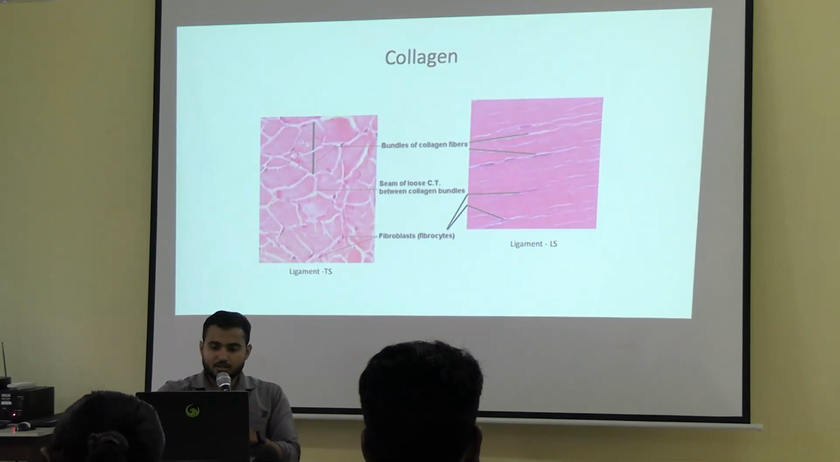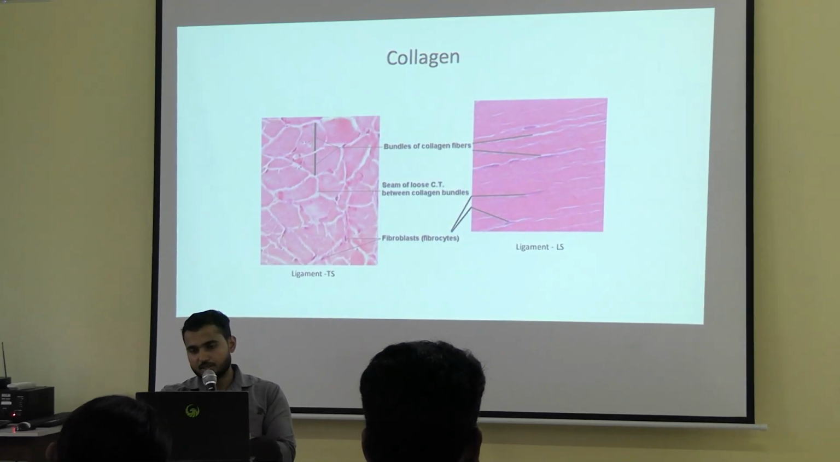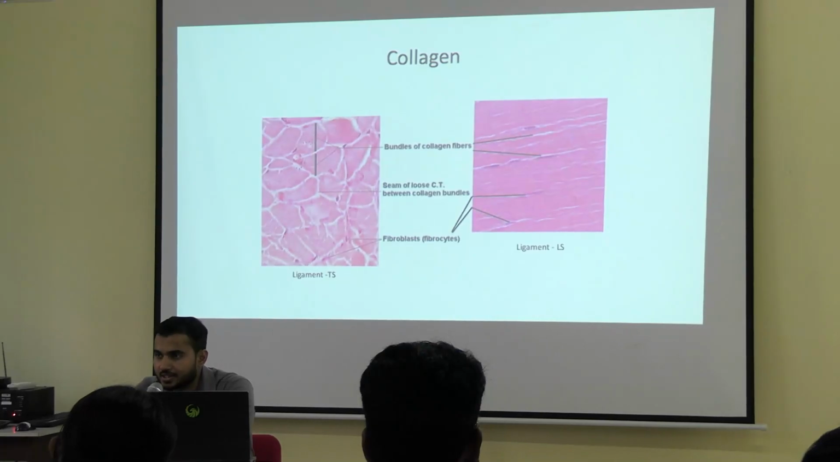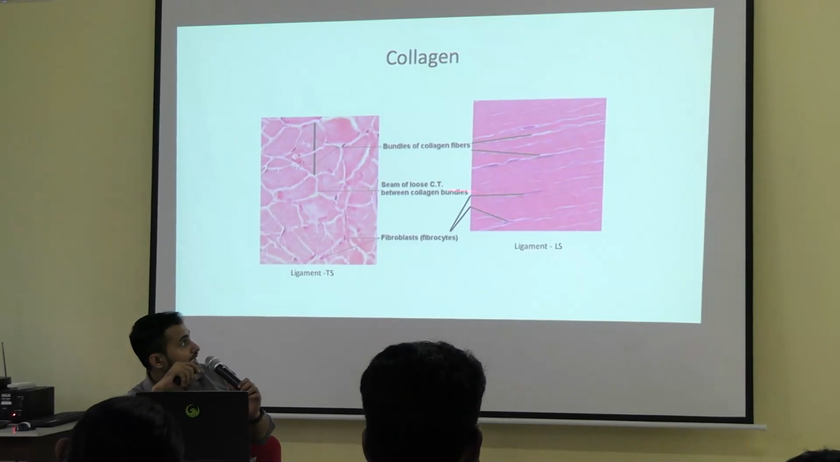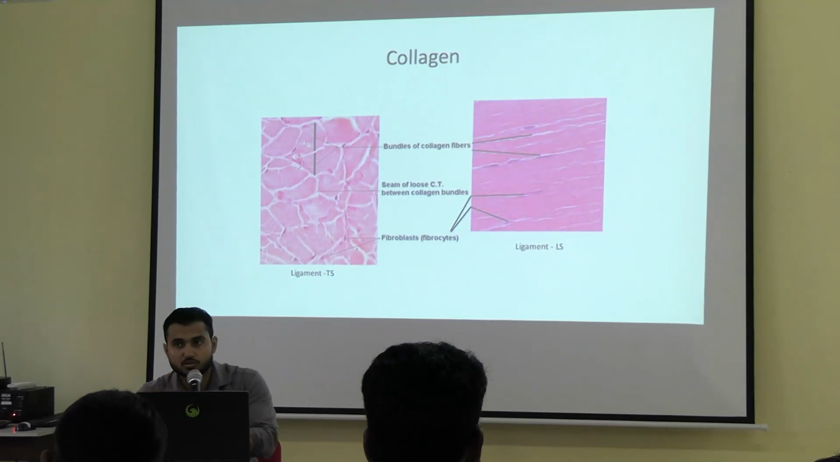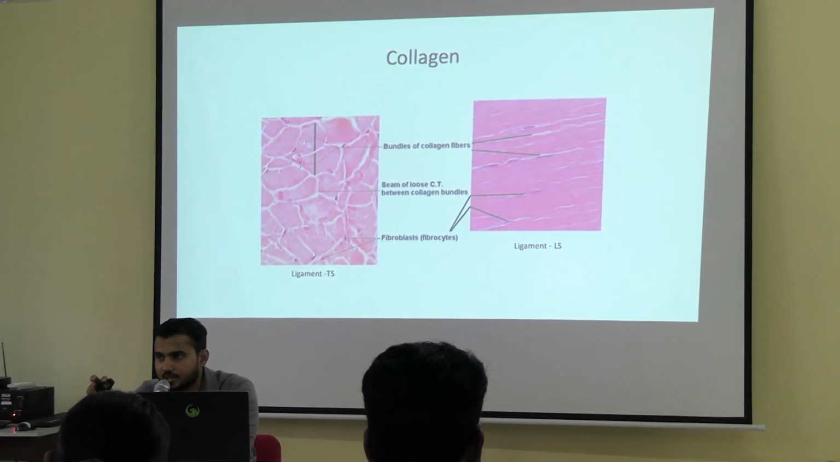Now here you can see one diagram. In this diagram, the collagen fibers can be seen. So this is a diagram of a ligament. Both TS and LS can be seen. This is the LS, this is the TS. So here you can see the bundles of the collagen fibers. Okay. So as I mentioned, collagen fibers are always in bundles.